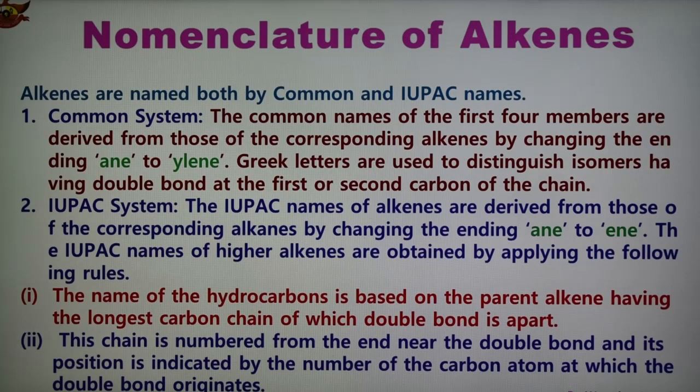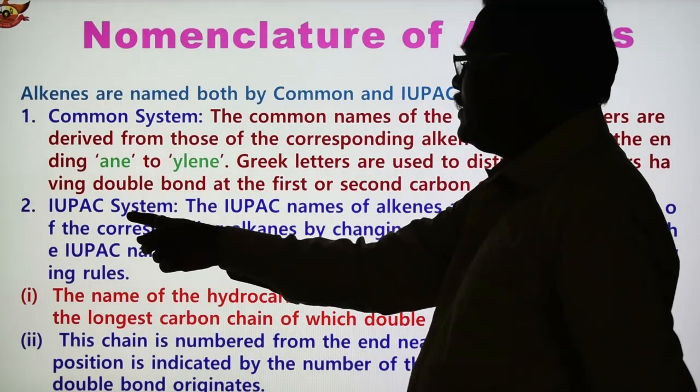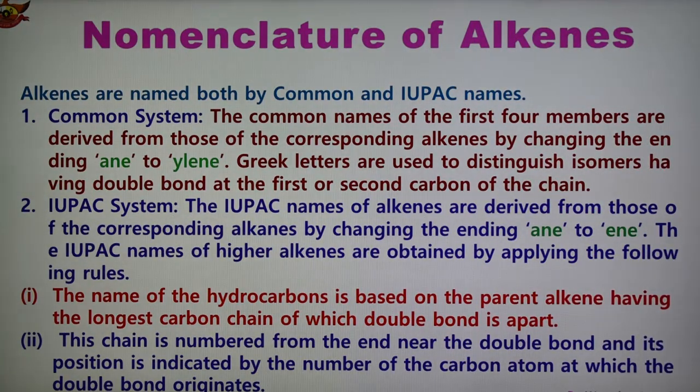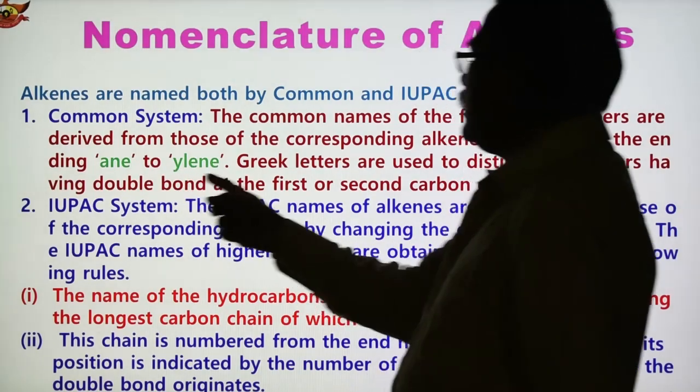Now, in case of nomenclature of alkene, there are 2 systems of nomenclature. One is the common system and the second is the IUPAC system of nomenclature. In the common system, the common names of the first 4 members are derived from those of the corresponding alkanes by changing the ending ane to ylene.